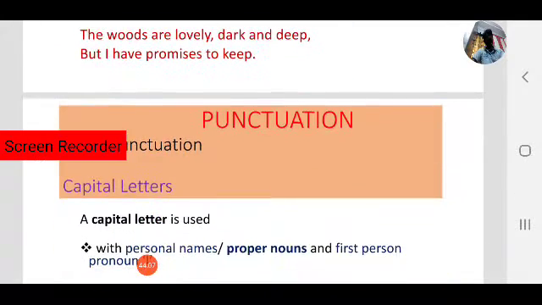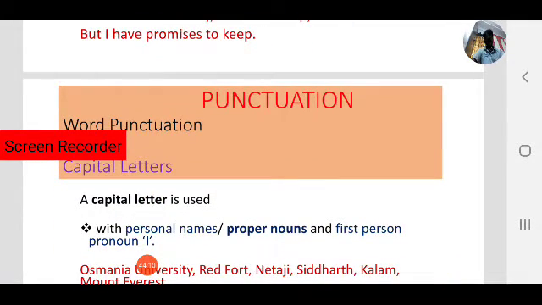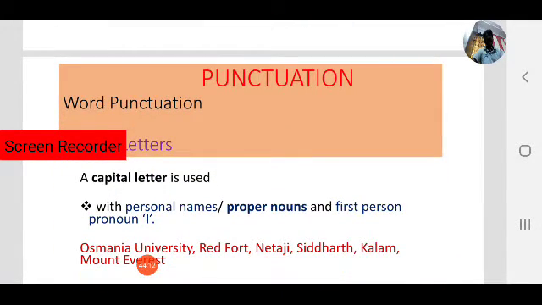Another rule, capital letters must be used in personal names or proper nouns. Siddharth, this is a personal name or proper noun. S must be a capital letter. The first letter of the proper noun must be in capital letter.